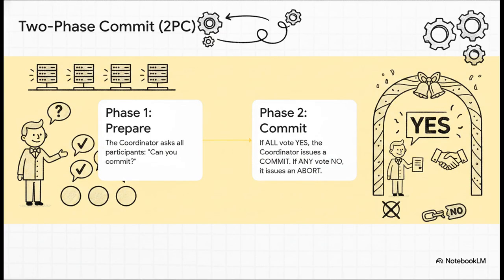Now, causality is great for ordering things, but sometimes you need something even stronger. You need that all-or-nothing guarantee across a bunch of different systems. Think about a single bank transfer that has to update multiple databases at once. For that, we turn to a classic protocol called two-phase commit, or 2PC. You can think of it like a wedding ceremony. In phase 1, the coordinator, that's our minister, asks everyone involved if they're ready to commit. Then, in phase 2, if and only if everyone said yes, the coordinator makes the final commit announcement.